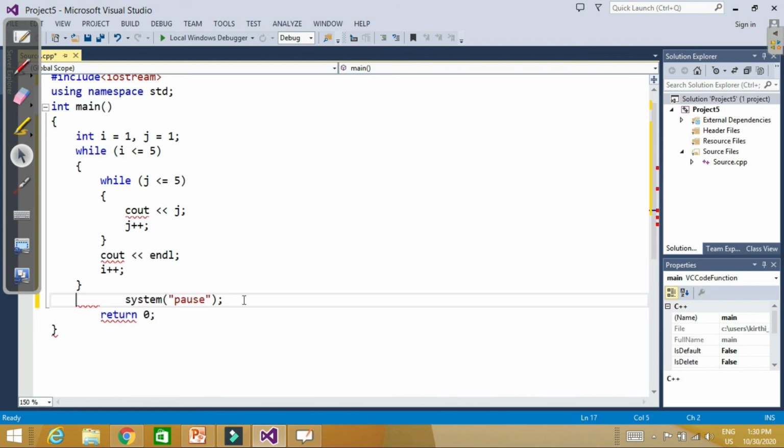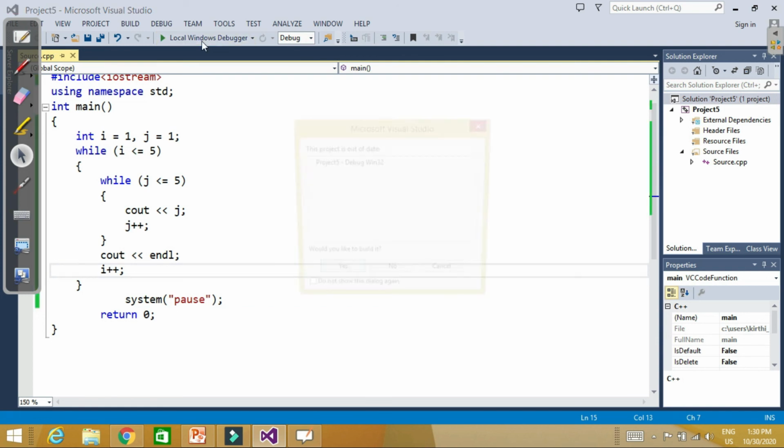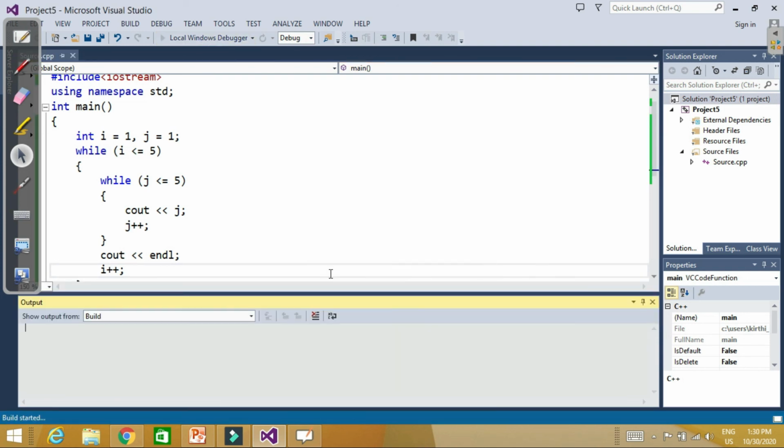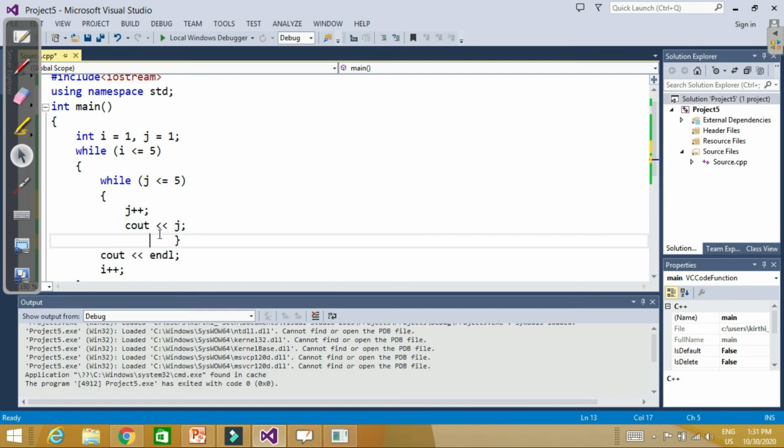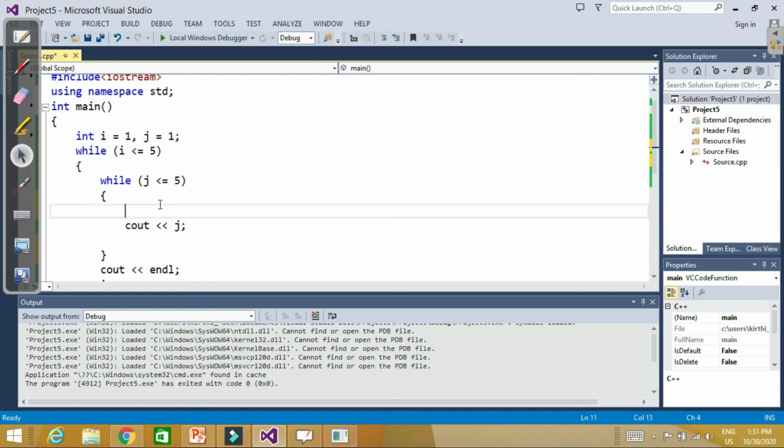So let's check this while loop. Let's run and check the output. We should initialize j here. Increment we can do anywhere, but we should initialize, because what happens if we are incrementing it inside the loop only?